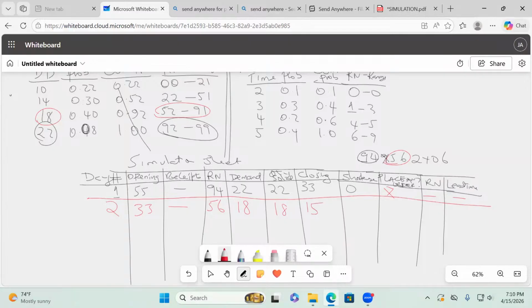So then automatically, ladies and gentlemen, are we going to disappoint anybody? No, because we still have closing stock, isn't it? So in this case here, shortage is 0. And are we going to place an order here? What is your understanding of below 15? It is 14 going downwards, isn't it? So we are not yet there.